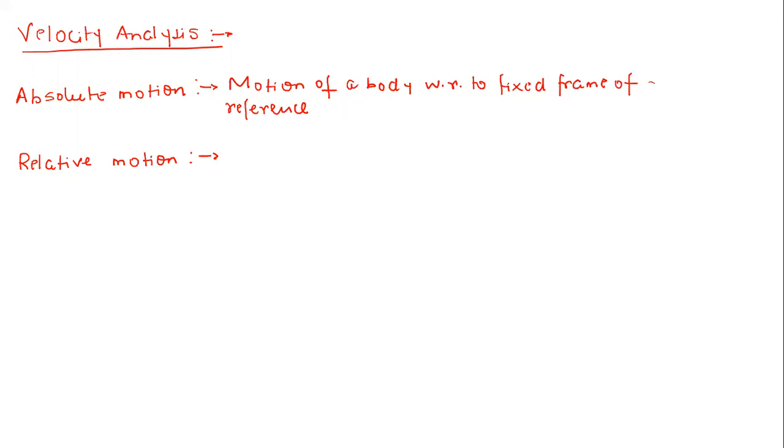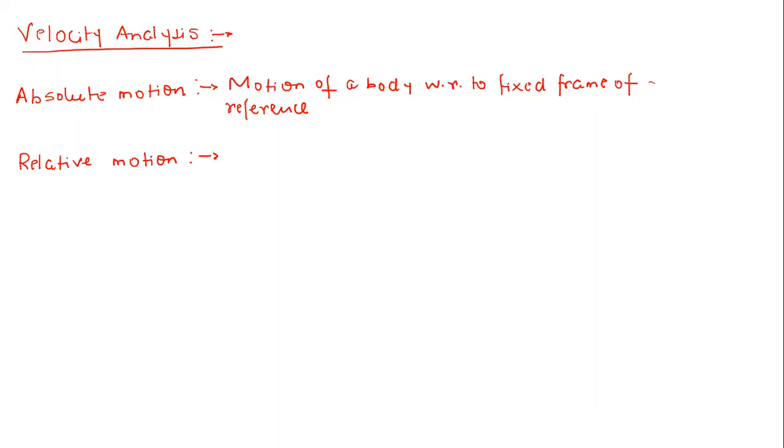But many times people get confused here, so I'm mentioning this again. In actual, is the Earth stationary? No. So all motions, motion of all the bodies on Earth, are relative motion.